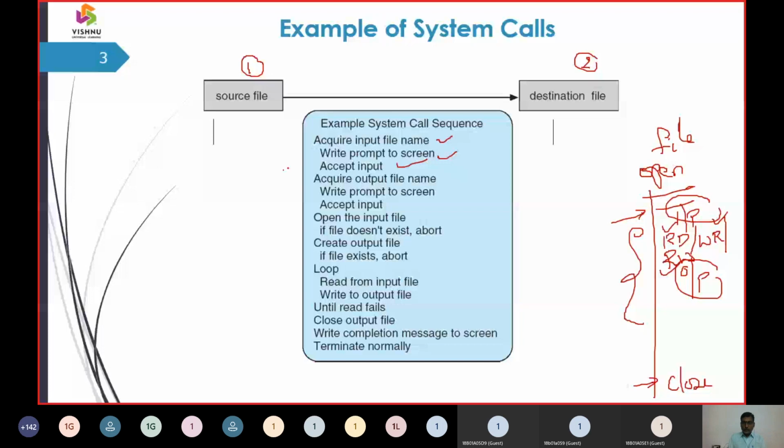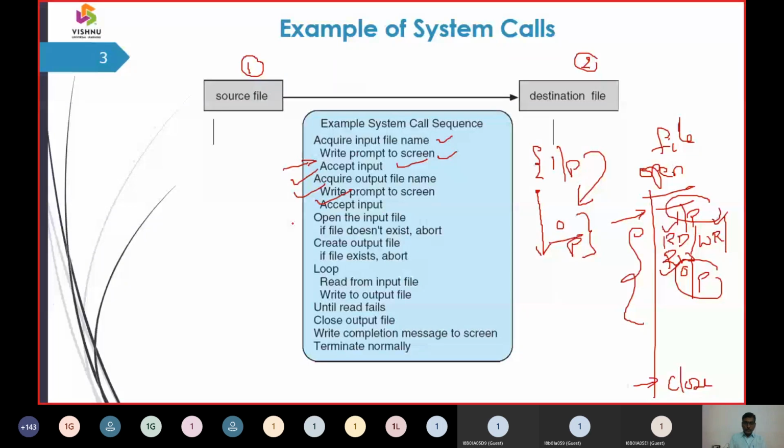Now we take the input file and move it to the output file. How do I move it to the output file? For the output file, acquire the name of the output, where you want to put and store the file content. We acquire the file name and repeat the same interface, writing the prompt to the screen, and then whatever inputs are there, we move them to the output operation. We call this accept input.